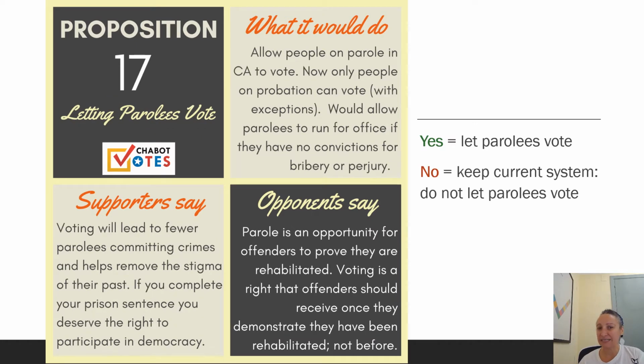Prop 17 is about people who are on parole being able to vote. It would allow people on parole in California to vote. Right now, only people on probation can vote. Of course, there are exceptions. And after people are off probation, they can vote again. This would actually allow people who are on parole to vote, but not people who are incarcerated. And it would also allow people who are on parole to run for office as long as they have no convictions for either bribery or perjury.